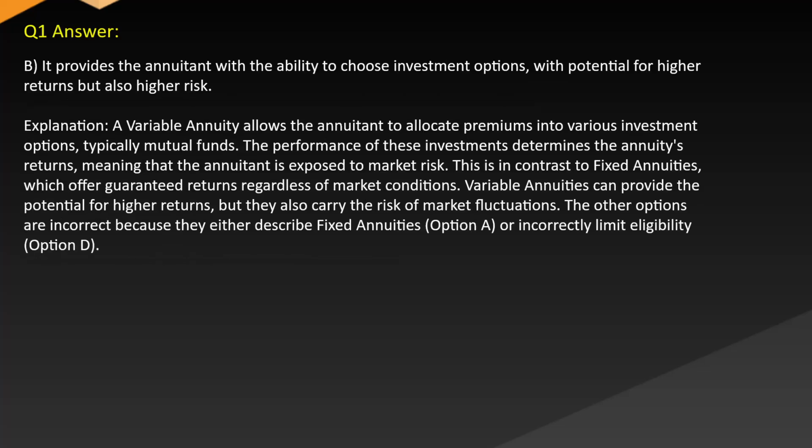Answer: B. It provides the annuitant with the ability to choose investment options with potential for higher returns but also higher risk. Explanation: A variable annuity allows the annuitant to allocate premiums into various investment options, typically mutual funds. The performance of these investments determines the annuity's returns, meaning that the annuitant is exposed to market risk. This is in contrast to fixed annuities, which offer guaranteed returns regardless of market conditions. Variable annuities can provide the potential for higher returns, but they also carry the risk of market fluctuations. The other options are incorrect because they either describe fixed annuities, option A, or incorrectly limit eligibility, option D.